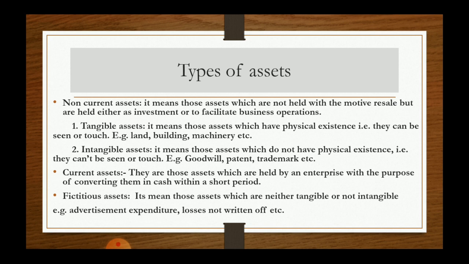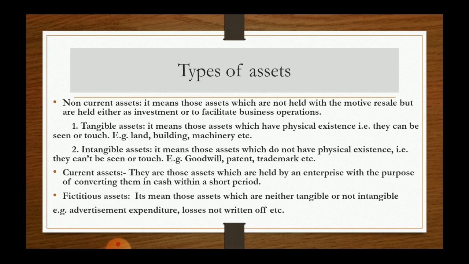On the other side, intangible assets also remain in the category of non-current assets. It means those assets which do not have any physical existence, or we can say which can't be seen or touched. For example, goodwill, patent, and trademark.